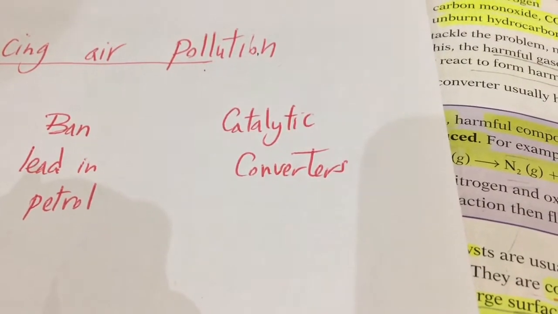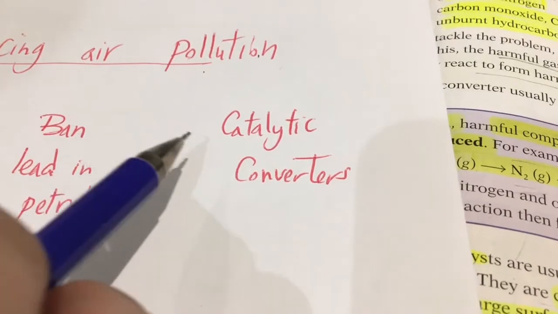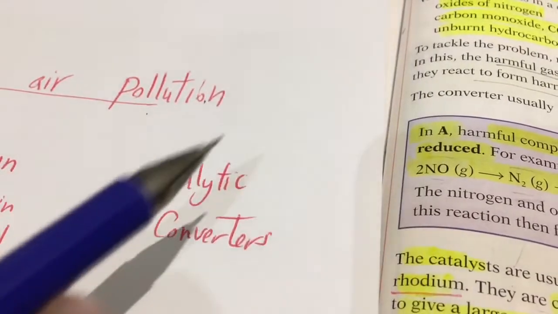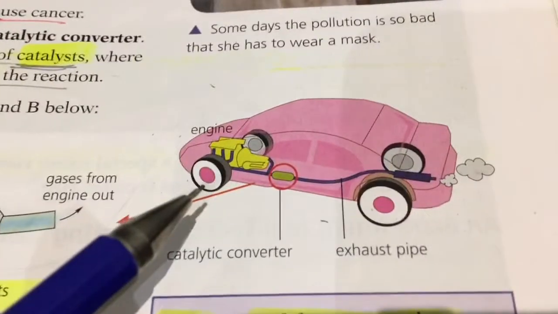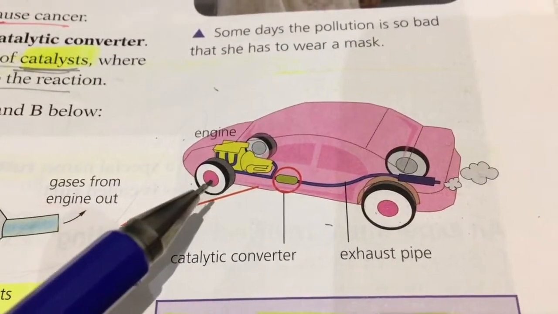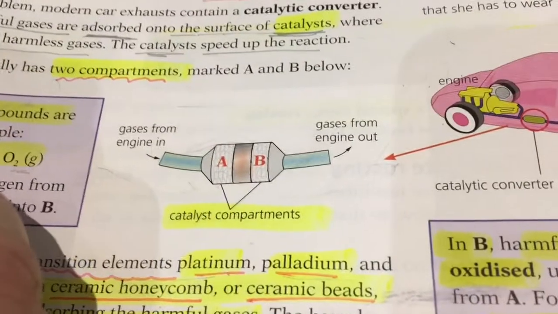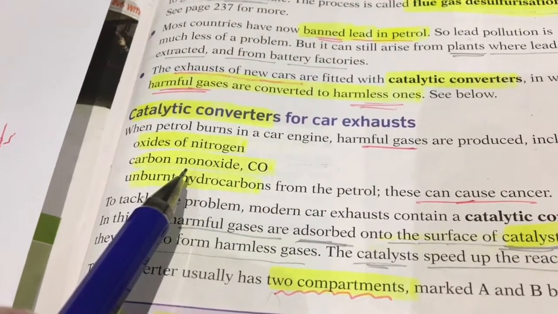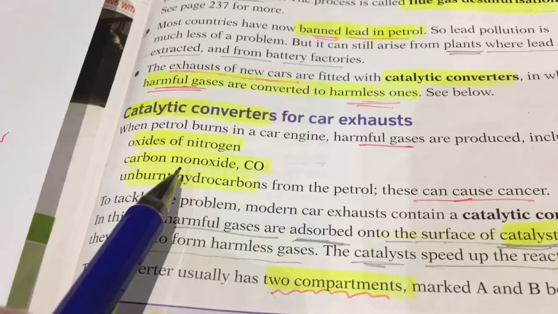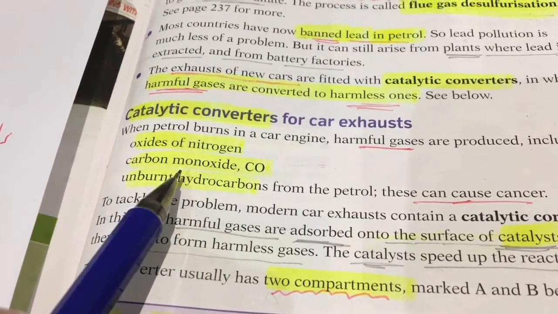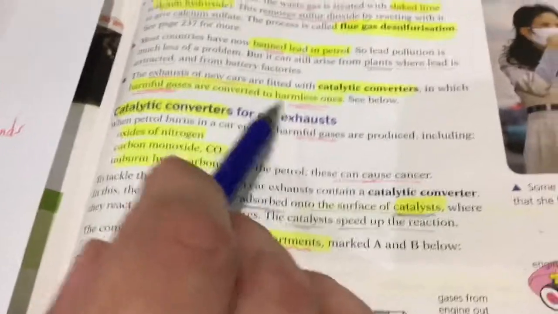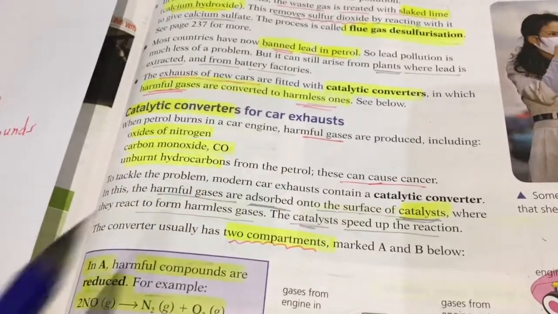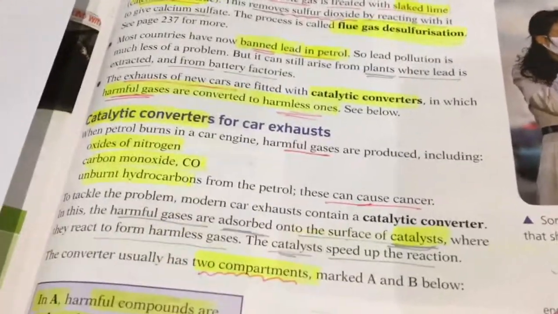Number three, to reduce the air pollution, we can use a catalytic converter in the cars. As you know, in the car exhausts there are some harmful gases like oxides of nitrogen and carbon monoxide. The question is how to convert these harmful gases into harmless gases.